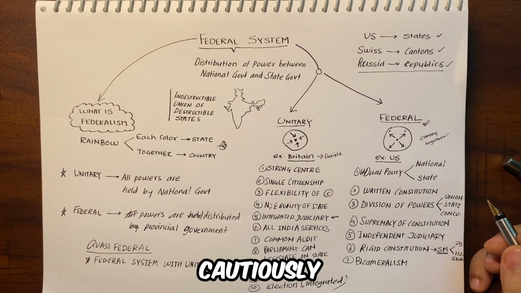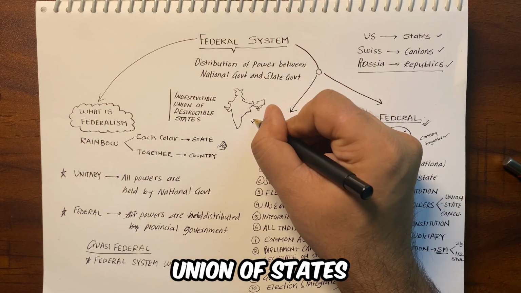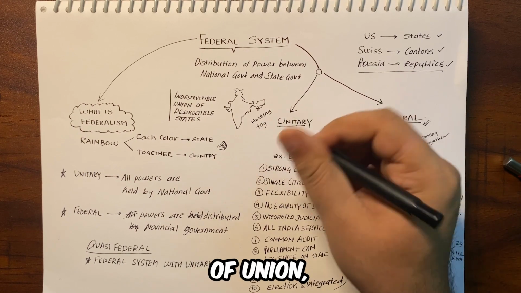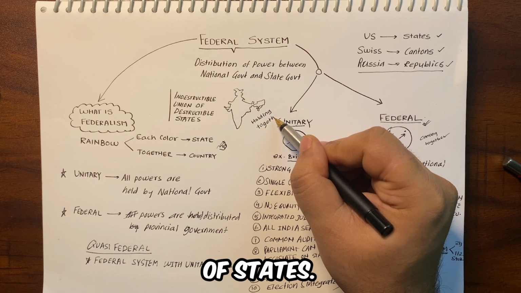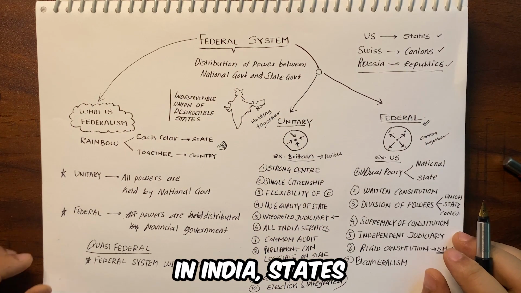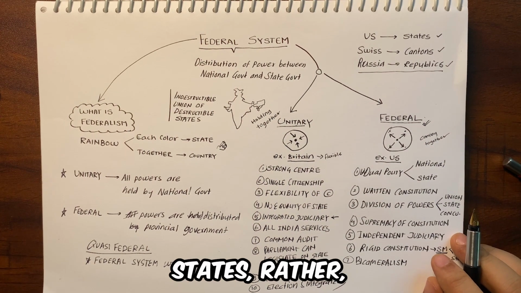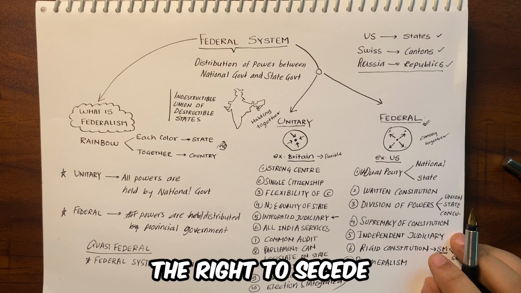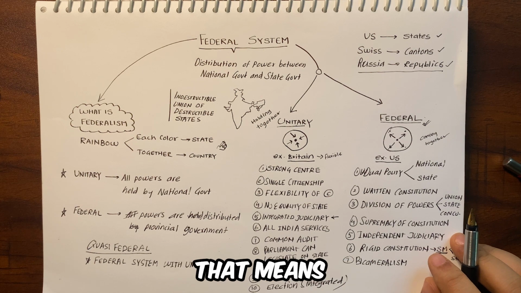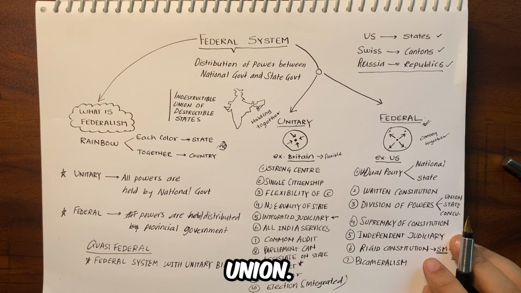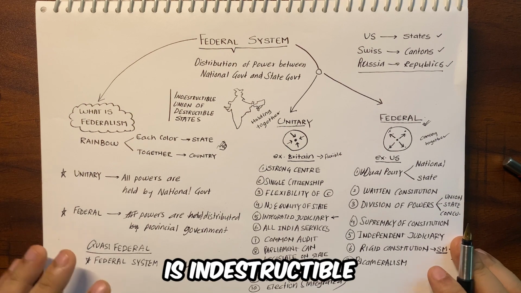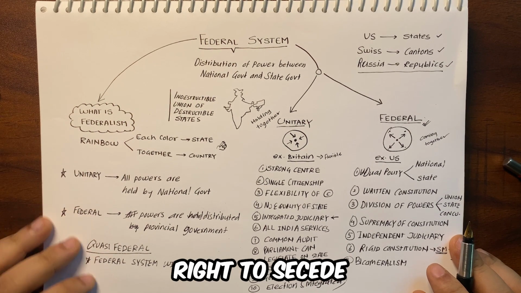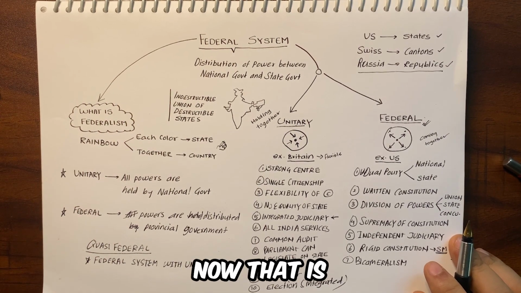Also, the Constitution cautiously uses the phrase union of states instead of federation of states to emphasize the indestructibility of the union but the destructibility of states. It means that in India, states are not coming together states; rather, Indian states are holding together states. States do not have the right to secede from the union. That means they cannot break away from the Indian Union. India is an indestructible union of destructible states. But in the USA, states have the right to secede from the federation. Now that is the difference.